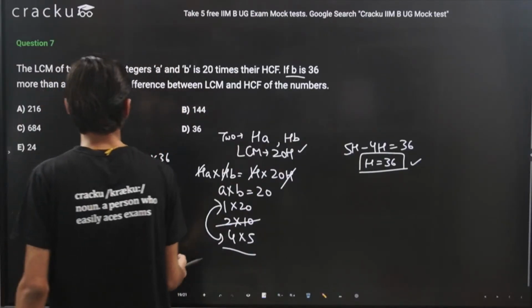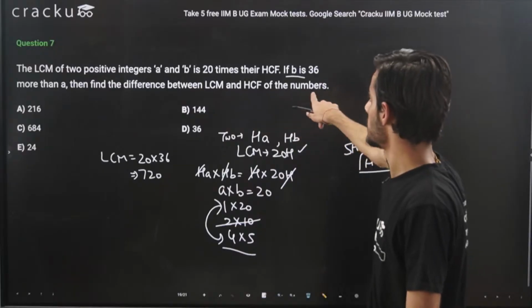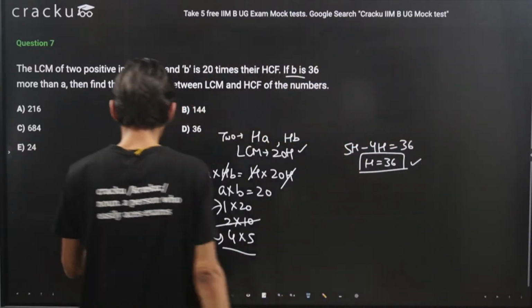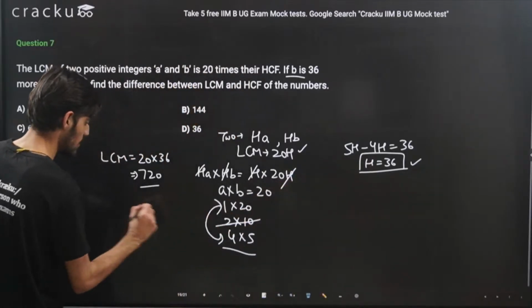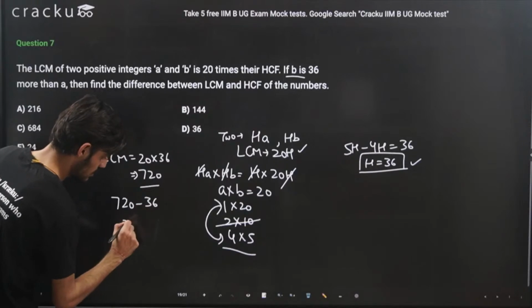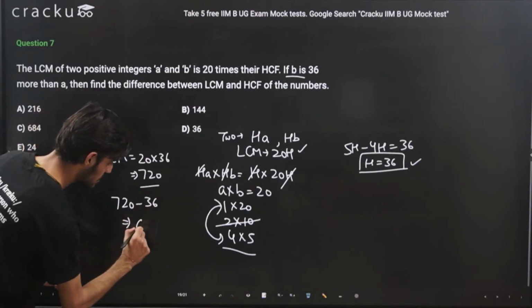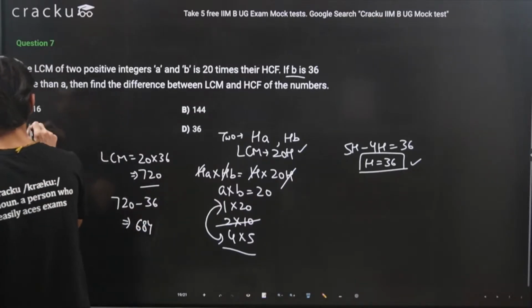So what we are asked to find is the difference between the LCM and HCF of the two numbers. We have already got the two values, that is 720 and 36. So we can just subtract 36 from 720 and this will come out to be 684. Yes, option number D.